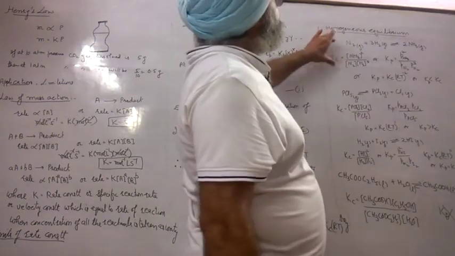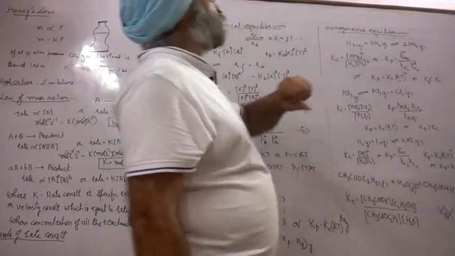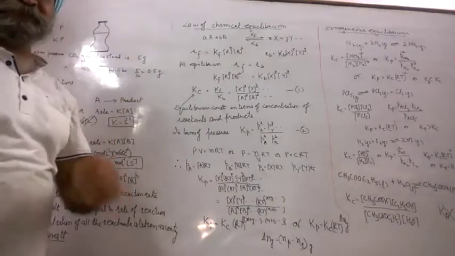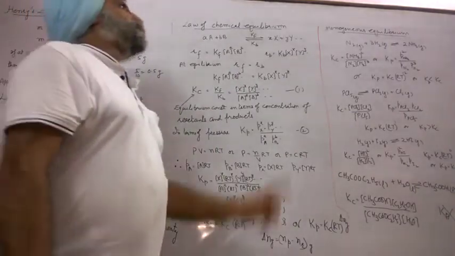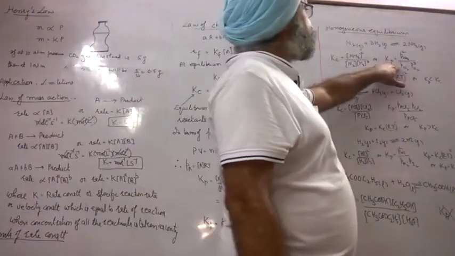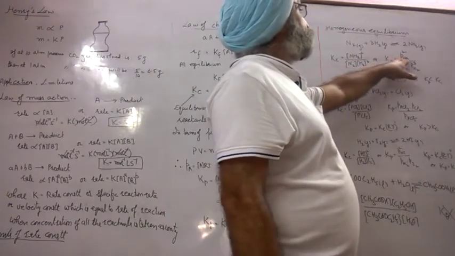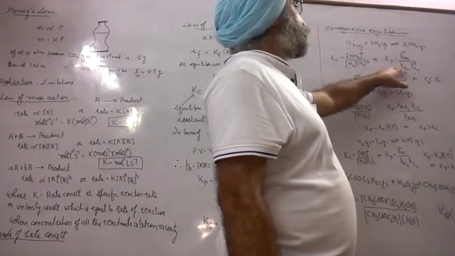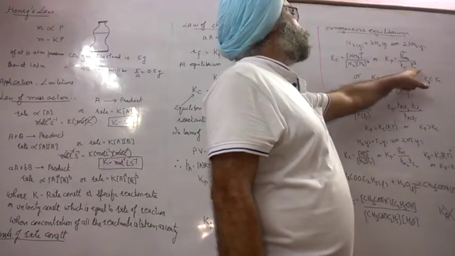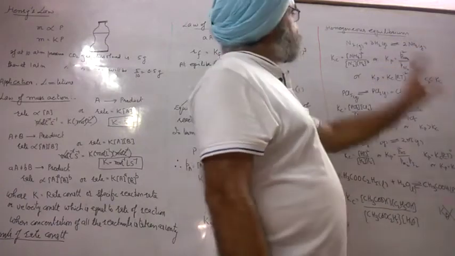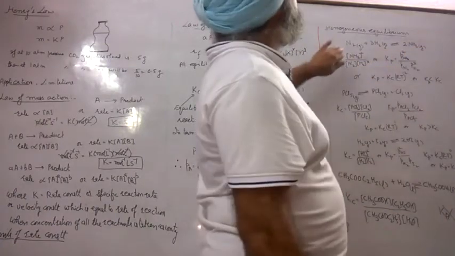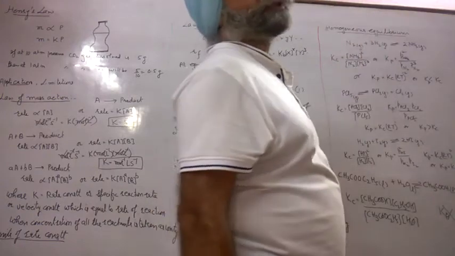And this expression will be written if the observed property is concentration. If the partial pressure is there, then we write it in this manner. Partial pressure of ammonia power 2 over partial pressure of nitrogen into partial pressure of hydrogen raised to power 3. Similar pattern. But in this case, Kc and Kp both expressions are possible.